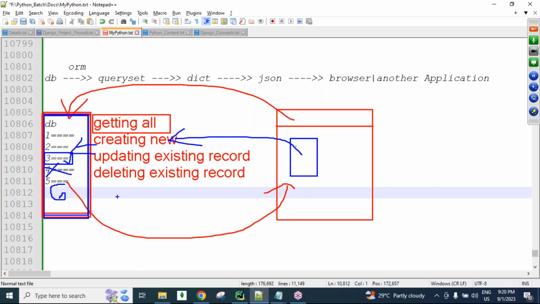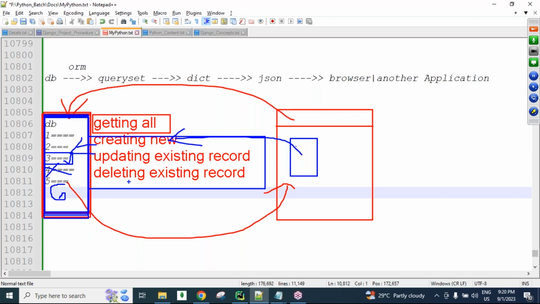So whatever operations we perform on the database tables, if the database table gets any changes, those operations are called deserialization. For creating, updating and deleting, we send the request from the browser along with input. For these three operations our database gets changes, guys.